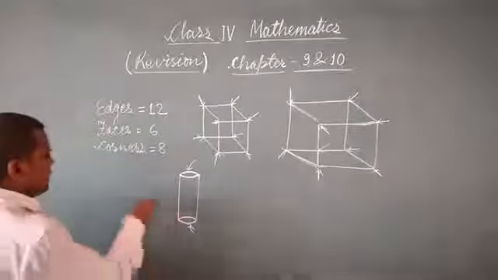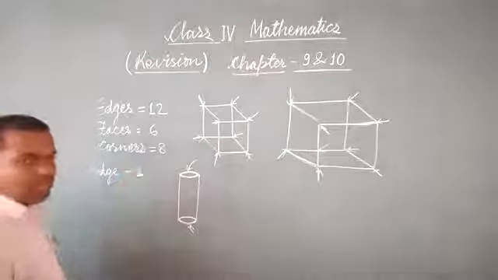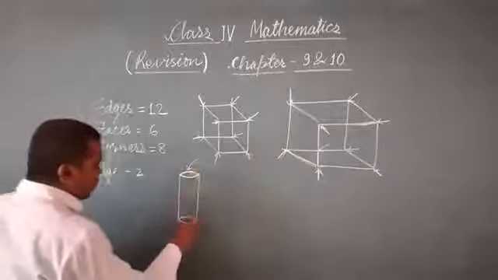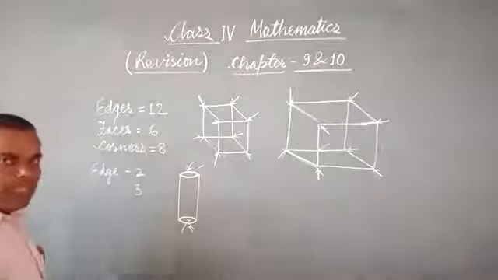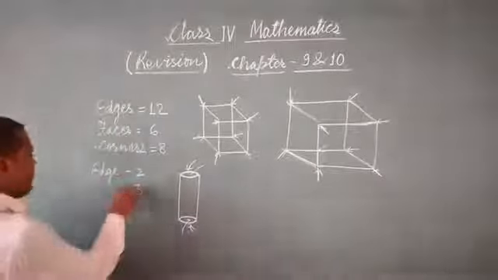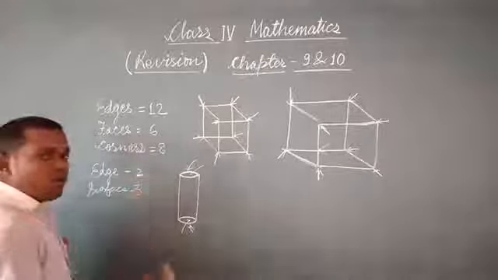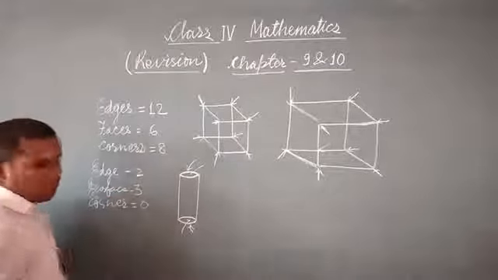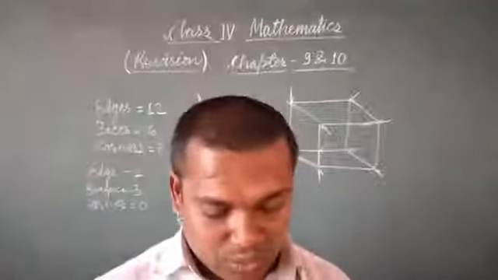So in this case, edges we are having 2 and surfaces we are having one surface top, one surface bottom and one surface base. 3 surfaces. Okay, one curved surface and 2 flat surfaces we are having. So surfaces we can write here 3. There are no corners, so if somebody asks about corners, then you will get 0 corners in case of a cylinder.